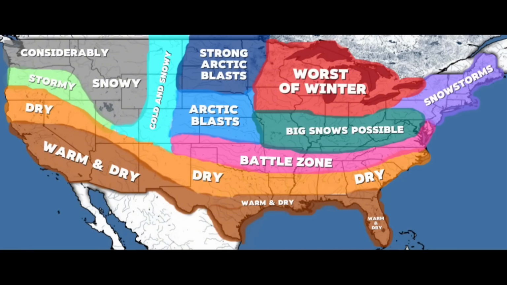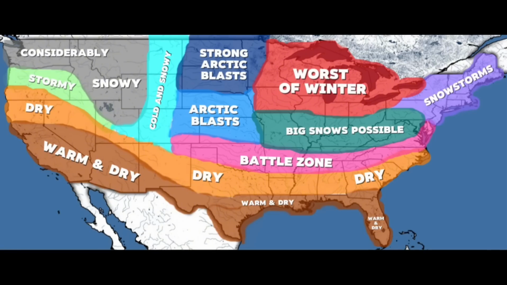In the pink section, this is where the winter battle zone is expected. This is our hardest area to forecast, as this area is in the average for temperature and precipitation. Here you can expect temperature swings, wet and dry spells, and all types of winter precipitation during any given storm. Any type of winter weather is on the table.